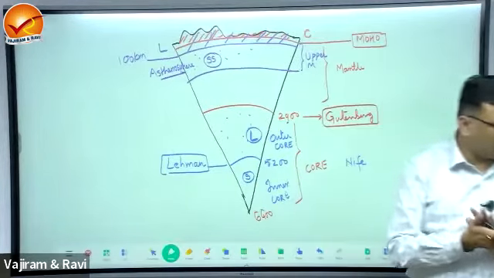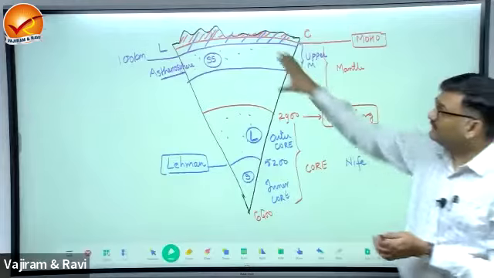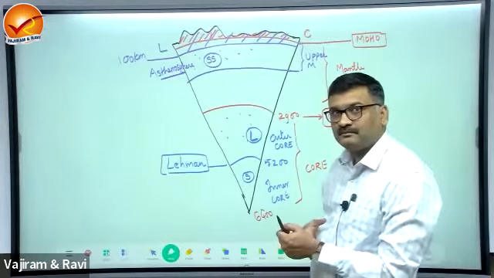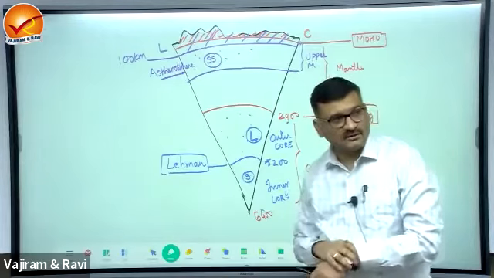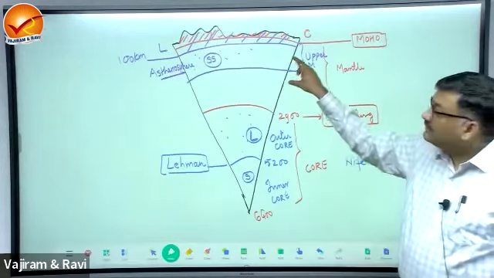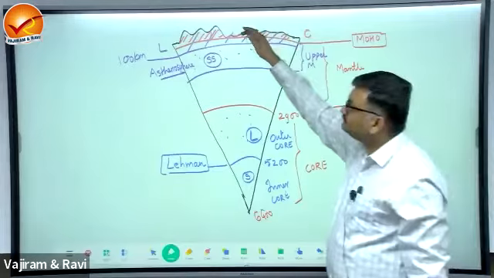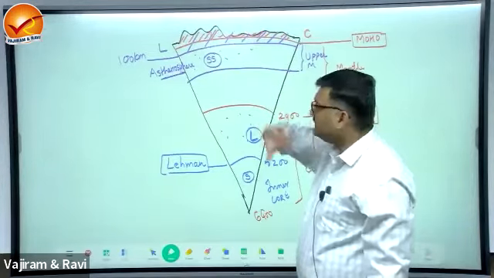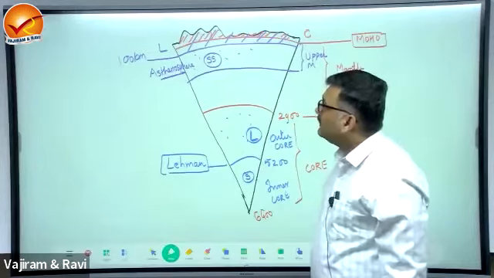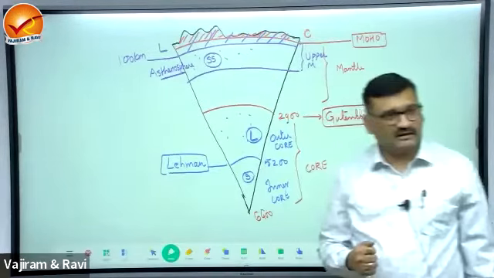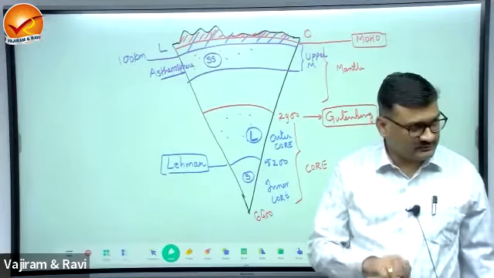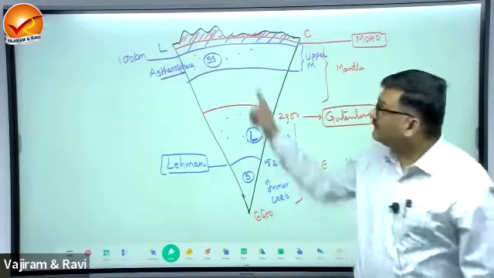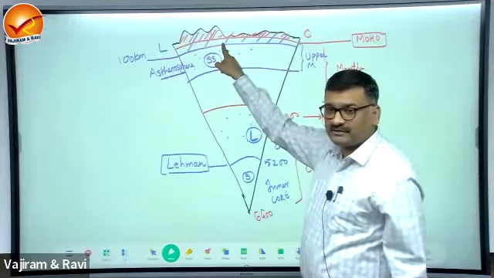Asthenosphere is in a semi-solid state. Now here, be careful for this part. Yes, are all of you following this? Now, what is lithosphere? First thing here, it will be in this way. Is crust a part of lithosphere, or is lithosphere a part of crust? Crust is a part of lithosphere.